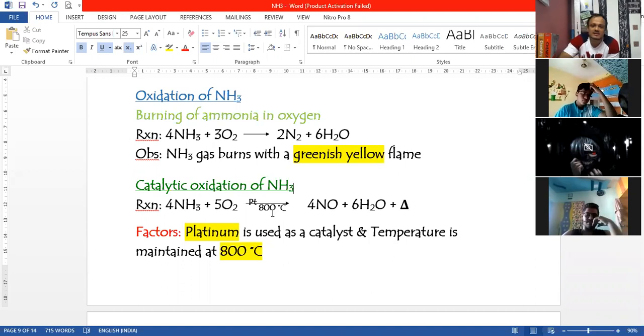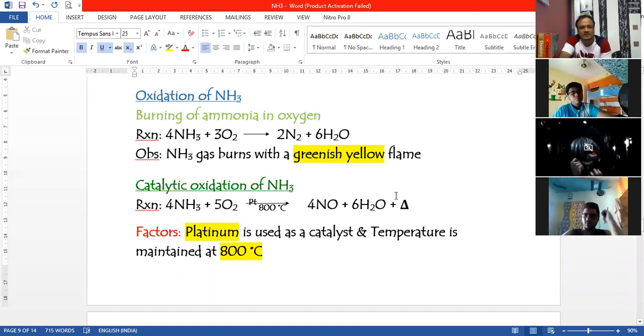Ostwald's process has got three reactions. This is the reaction it starts, that is reaction number 1, the production of nitric oxide. Ammonia is reacting with oxygen in the presence of a catalyst, that is platinum. At 800 degrees Celsius, we get nitric oxide and we get water. And it is an exothermic reaction, so you have to write a plus delta sign here.